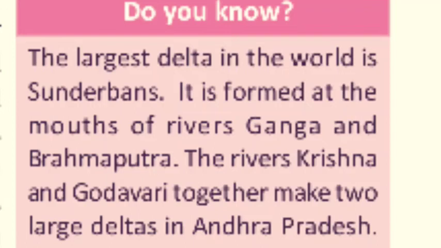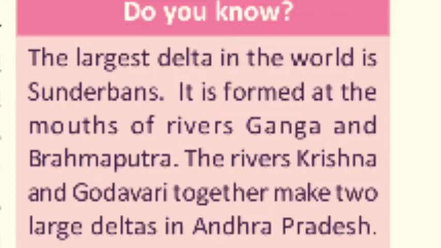The rivers Krishna and Godavari together make two large deltas in the Andhra Pradesh region. You can observe this on the India map. Understand? Right. Now we'll discuss the work of glaciers, the work of waves, the work of wind and sand dunes.